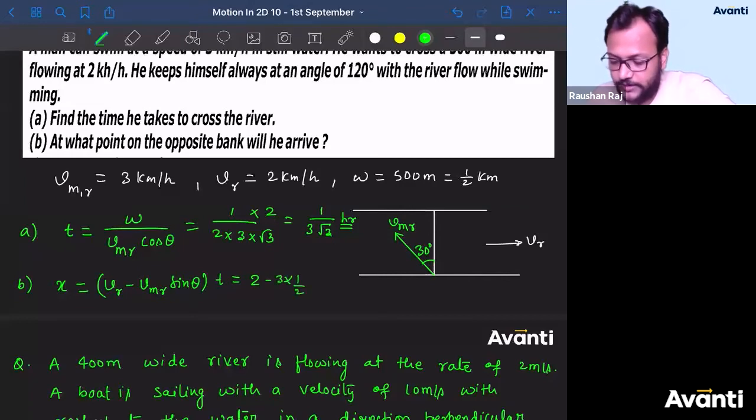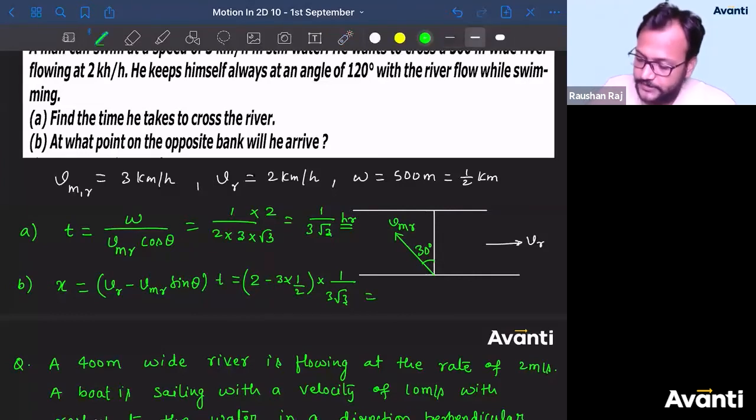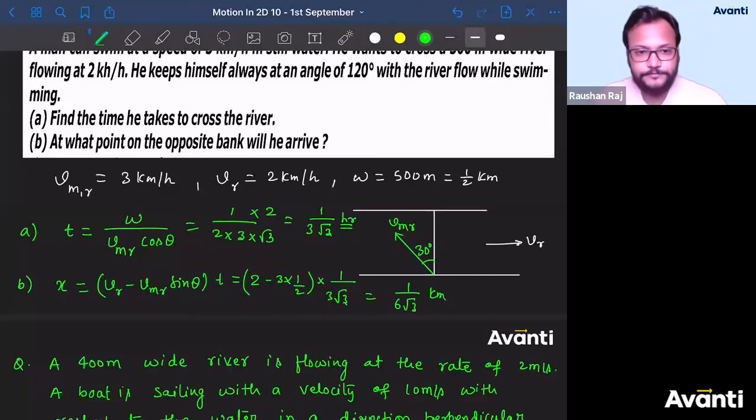Sin theta कितना? 1 by 2 into 1 by 3 root 3. All right? You should remember the standard formula, bachcha. 2 minus 3 by 2 is nothing but 1 by 2, because 2 minus 1.5 is 0.5, that is 1 by 2. So 2 नीचे आएगा. So what is the correct answer, guys? 1 by 6 root 3 kilometers.